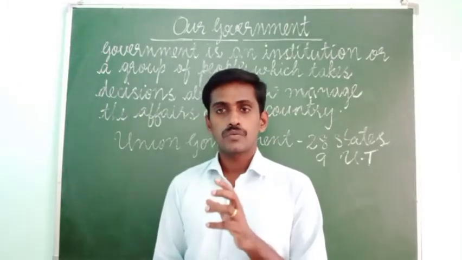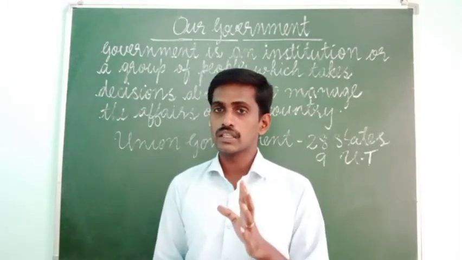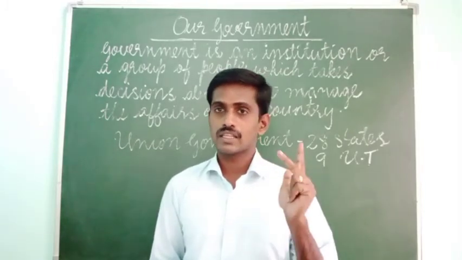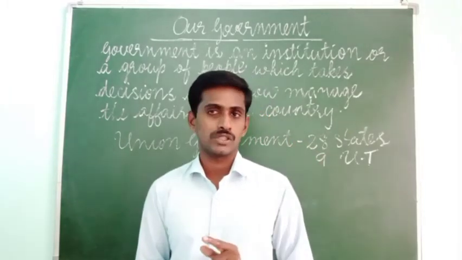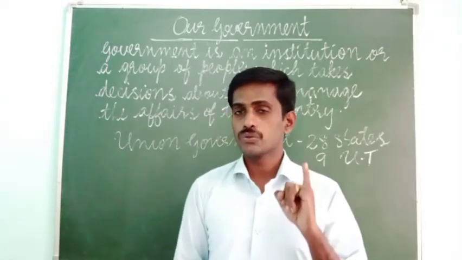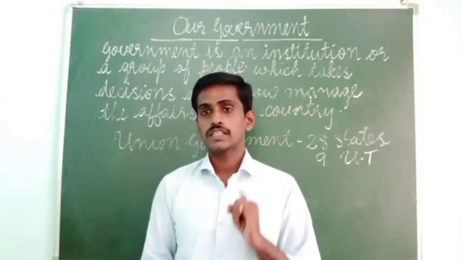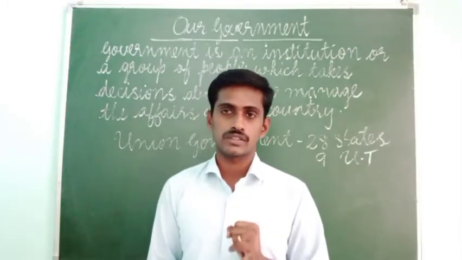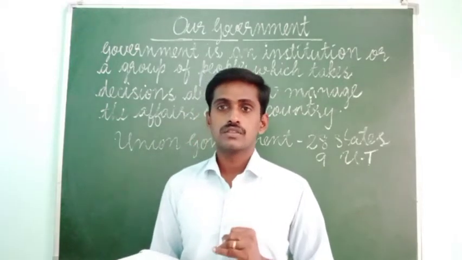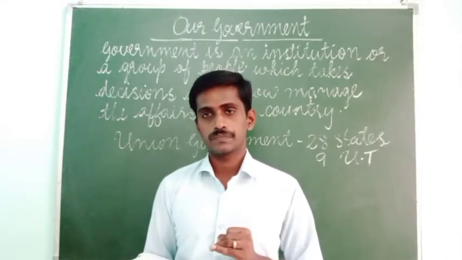So the powers are listed. There are three lists: union list, state list, and concurrent list. In the case of the union list, the union government or the central government is responsible for taking decisions.